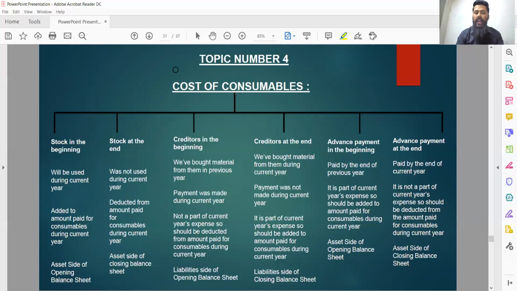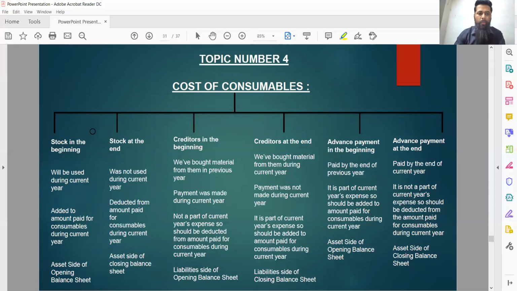So in order to make those adjustments, in order to eliminate previous year or any upcoming year figure from that gross figure which is given in receipt and payment account, we have to make 6 adjustments by far in context of consumables.